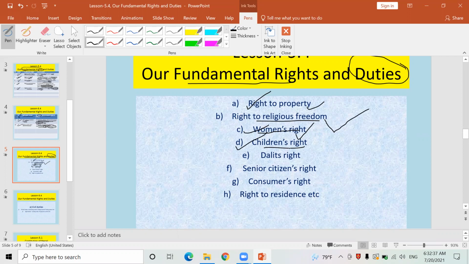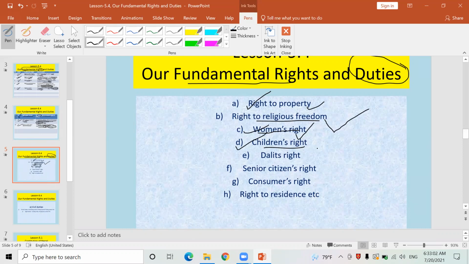According to this children's right, children have a right to get quality education. They have a right to get entertainment facilities. They have a right to get nutritious food. They have a right to get protection from their parents. Similarly, they have a right to get health facilities from their parents.